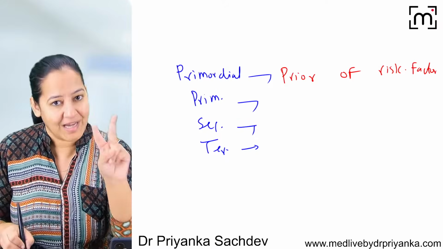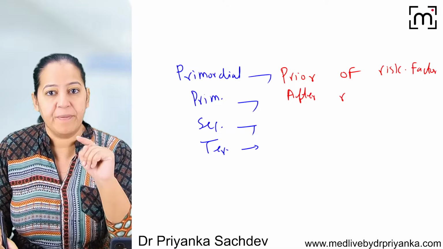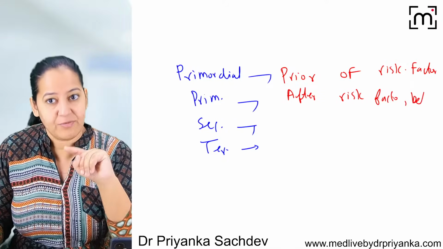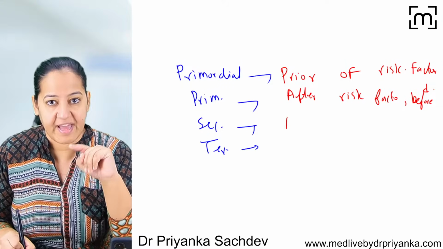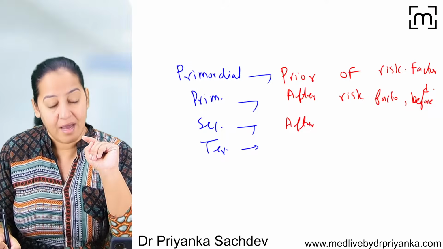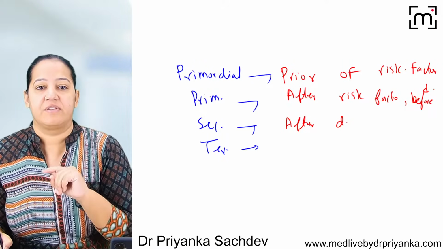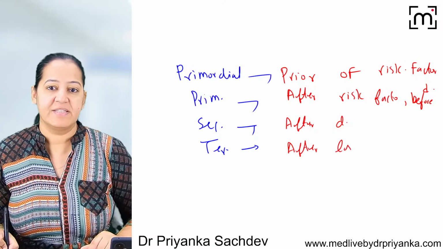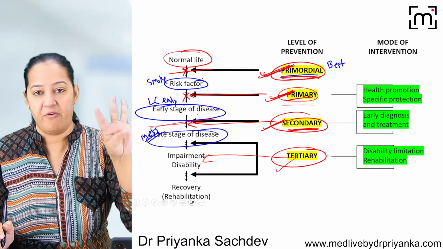That is the best. Second best is primary. Here we are taking the action after the risk factor, after the appearance of the risk factor, but before the disease. Secondary: we are taking action after the disease, but in early stages of the disease. We are preventing it from reaching the late stages of the disease. And here, in tertiary, we are taking the action after the late stages or complication of the disease. In this way, we can understand the 4 levels of prevention.